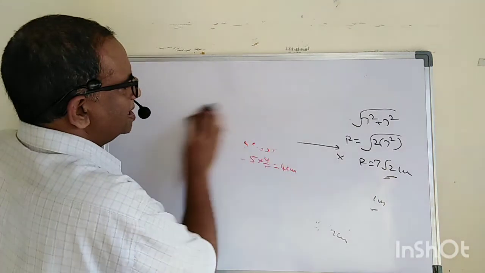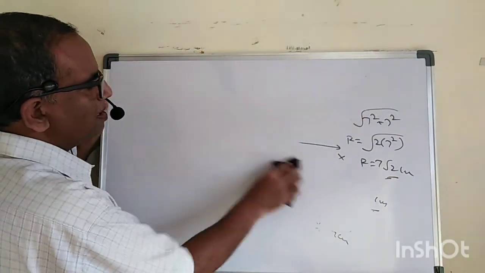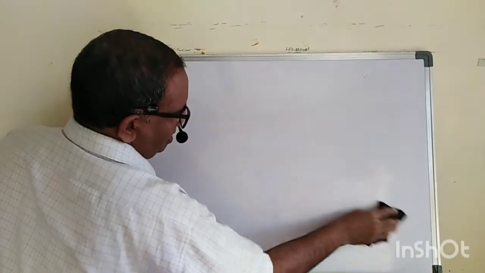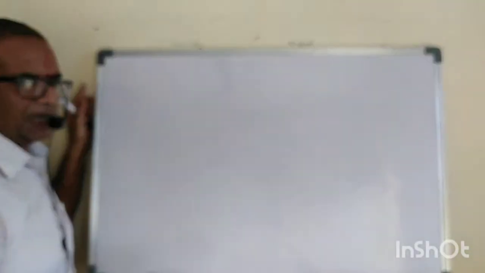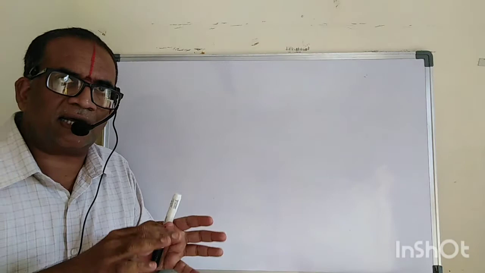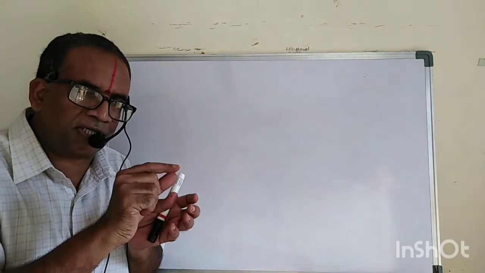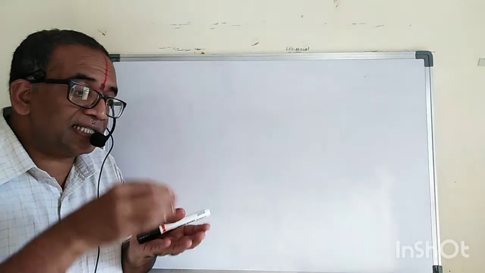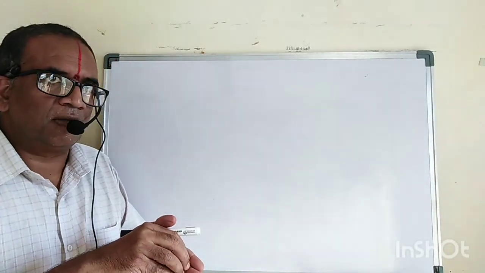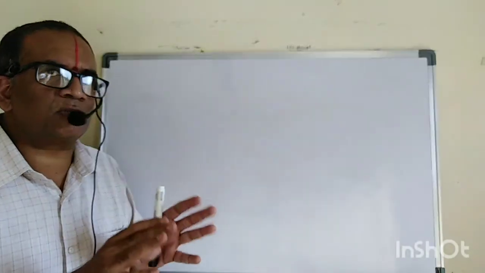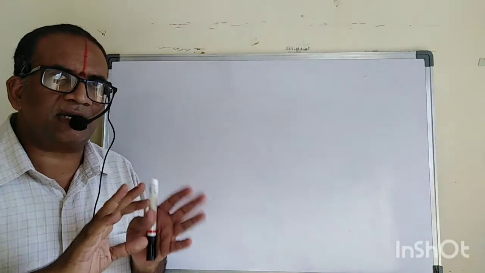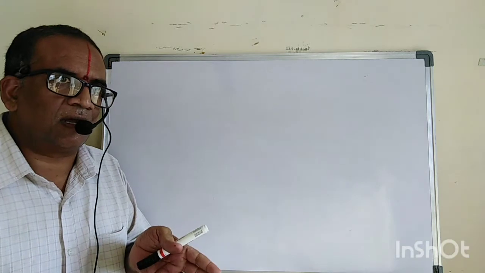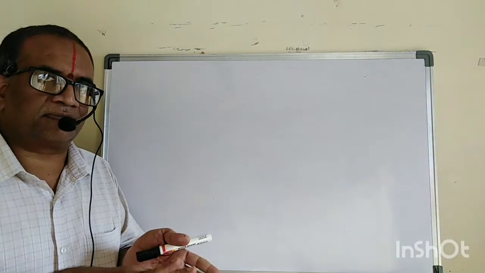It says that if there are 3 forces or 3 vectors acting at one point and it is in equilibrium, that does not mean it is at rest. Its acceleration is 0, or maybe it is at rest.